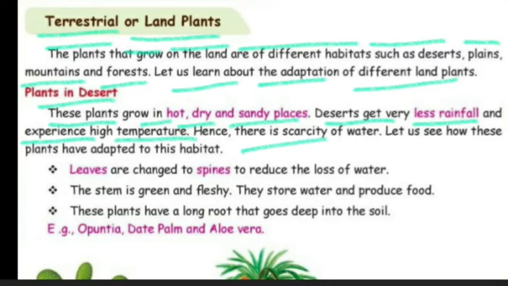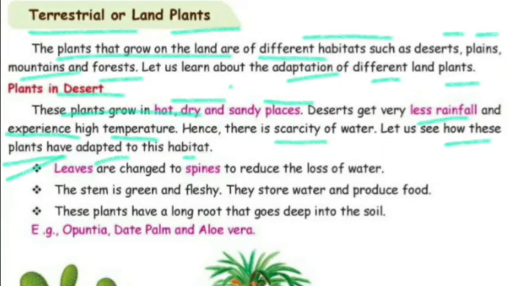Let us see how these plants have adapted to this habitat. What are their physical characteristics, how do they survive, and how does growth take place in this environment? Now let us follow their adaptations. The first point is that leaves are changed to spines, to reduce the loss of water.